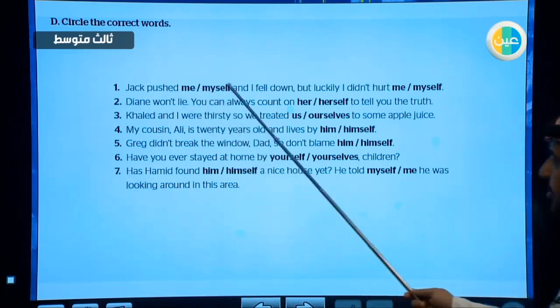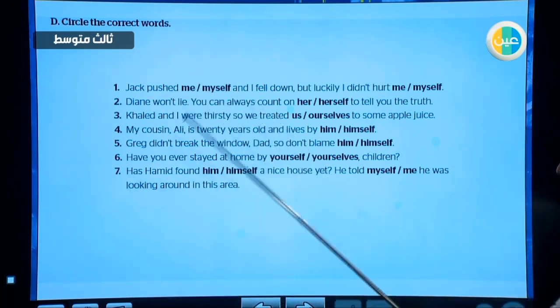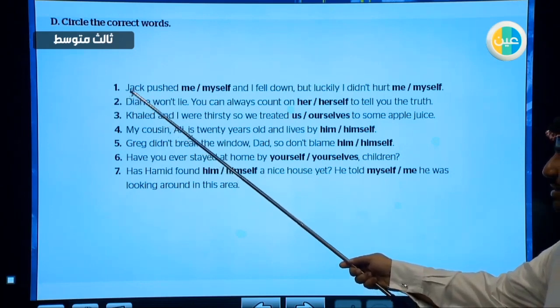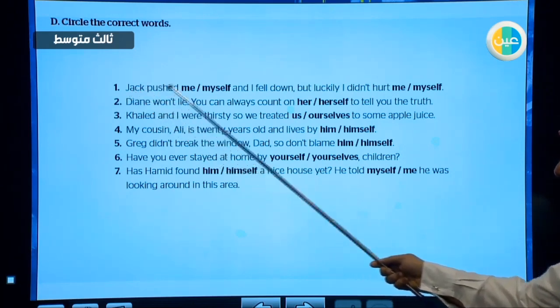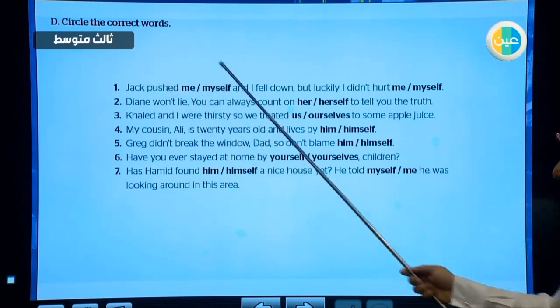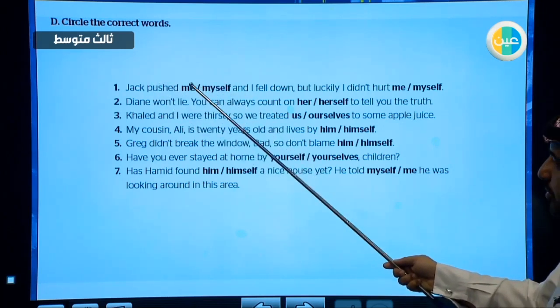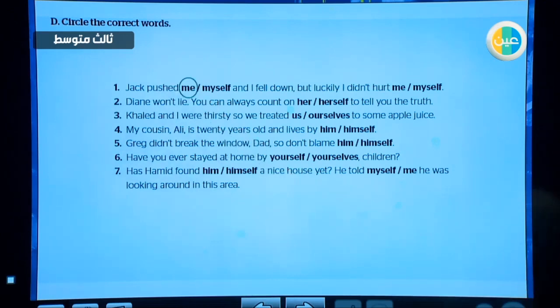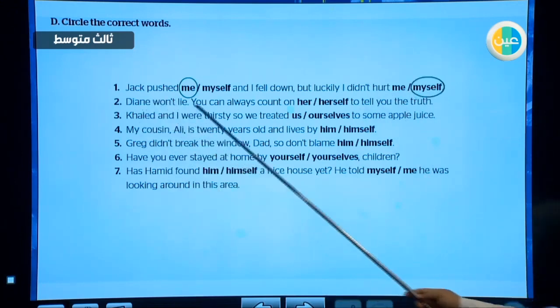Jack pushed me or myself. The subject here is Jack, so it is like he pushed me or myself. The subject here is different from the object, so we choose me. Look at the rest of the sentence: but luckily I didn't hurt me or myself. The subject here is I, and the object is the same, so we choose myself. Excellent.